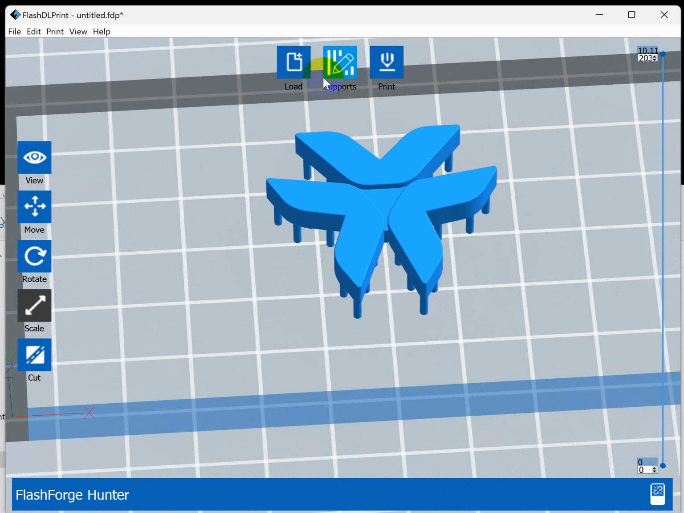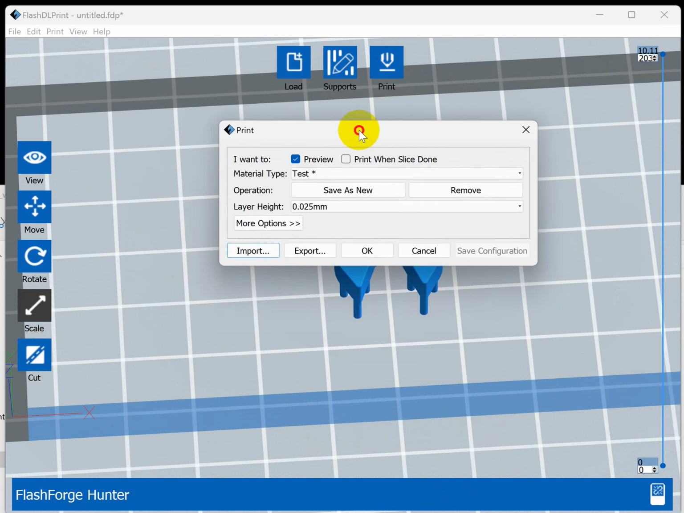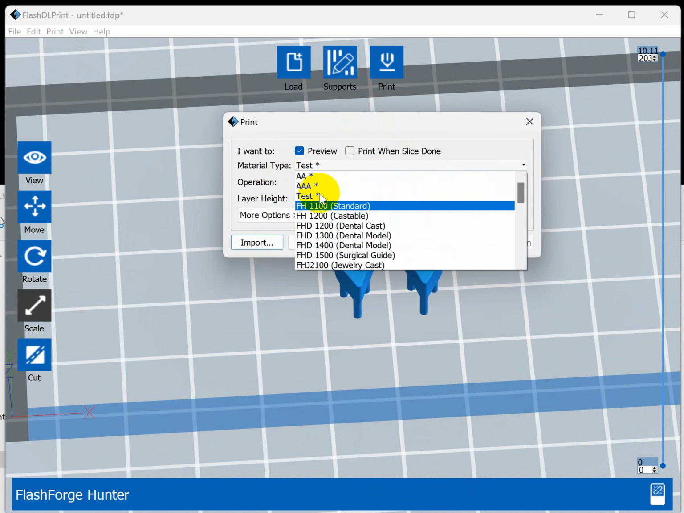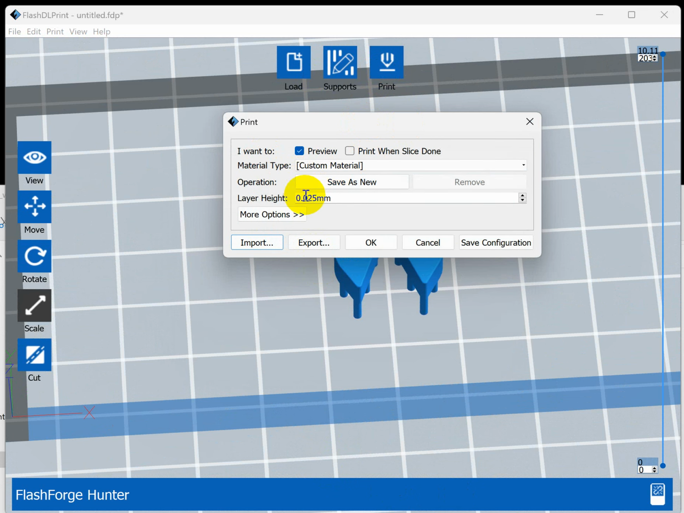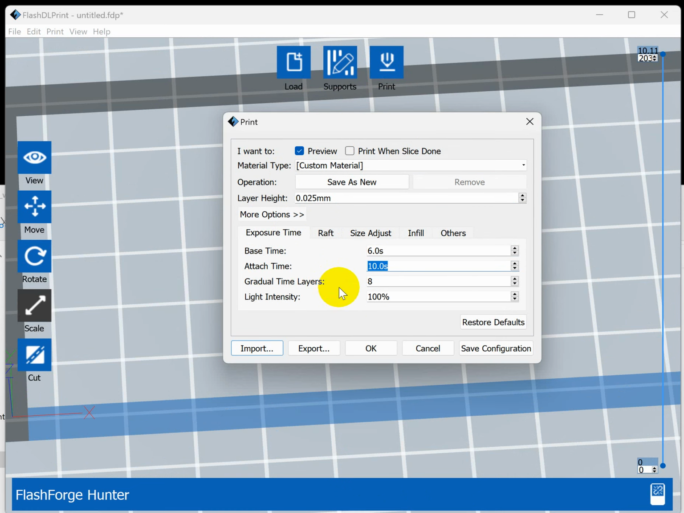Okay, so you choose print and you make maybe custom material. Okay, thickness, more options. This one, for example, 6 seconds. This one is 25. Okay, everything else we keep the same. Okay, and we will save as new.